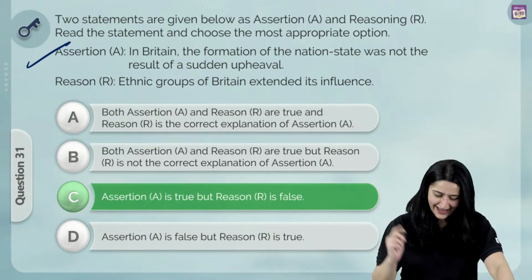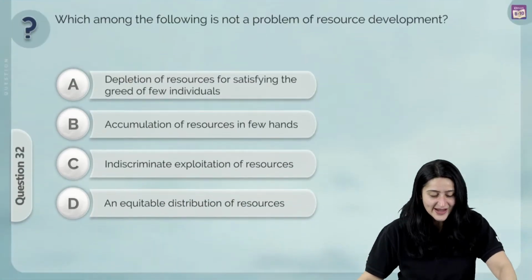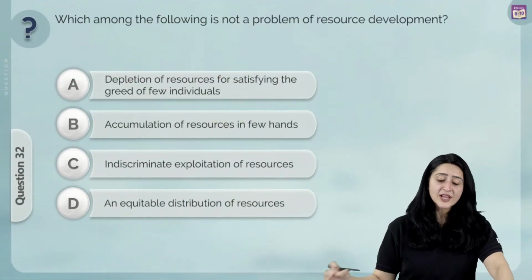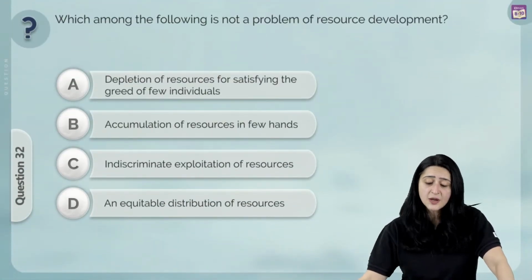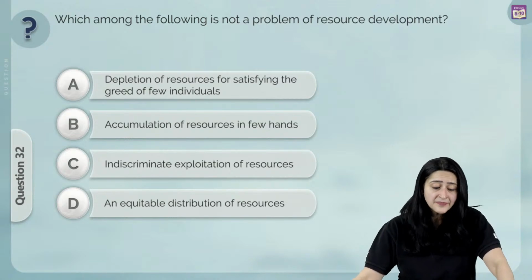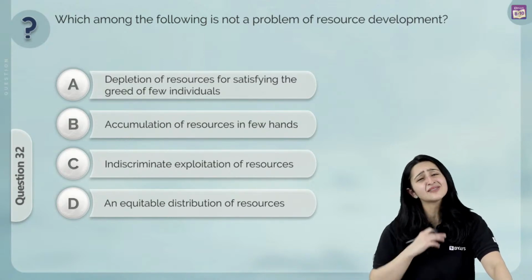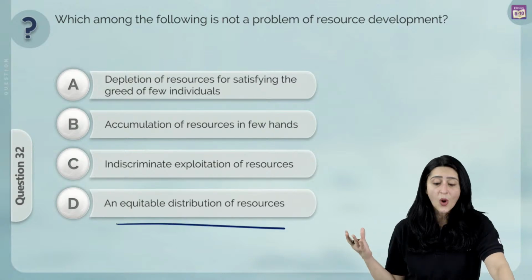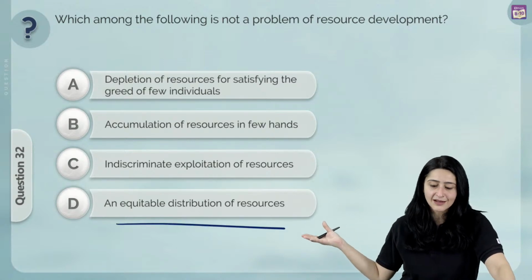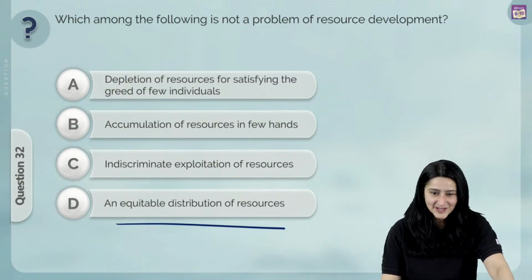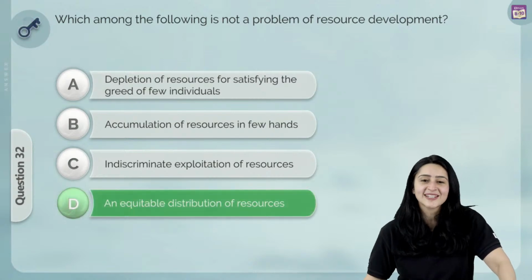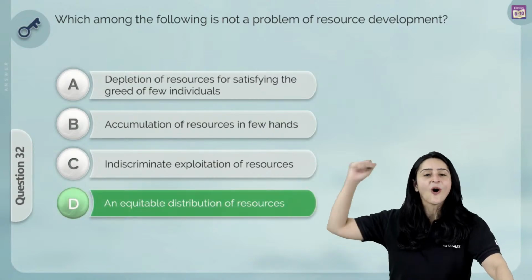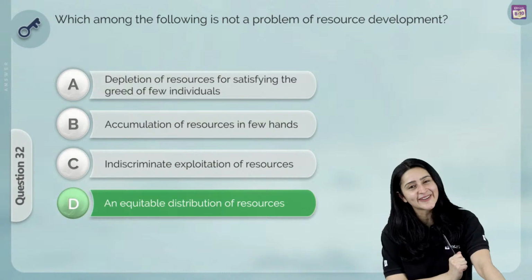Sure. Nice, Papiya again. Let's move on to our next question, which says, which among the following is not a problem of resource development? A, B, C, or D. This is very easy. We know obviously option D over here is not a problem of resource development. In fact, this is the solution. So we know that option D is the correct answer. All of you who put option D, great job.